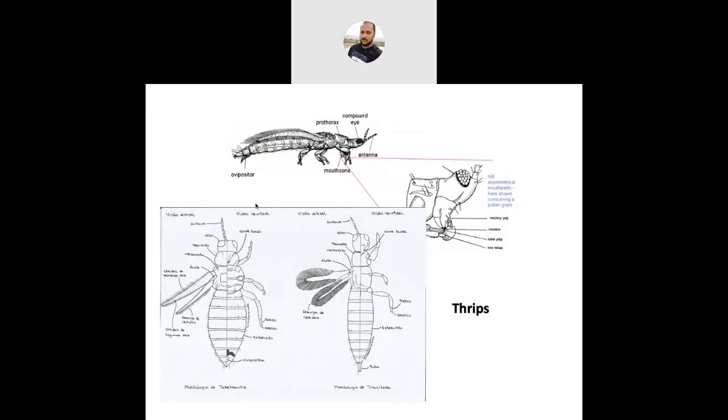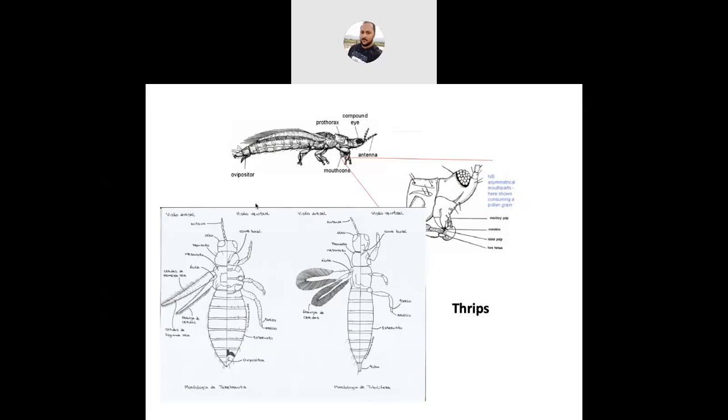Another important group is Thysanoptera. Very, very important. As you know, in most of the vegetable crops like chili, brinjal, tomato, and cucurbits, thrips is a very, very serious pest. So under Thysanoptera, the common insect is thrips. And what is its etymology? Thysano means fringe, and ptera means wing. So it is a fringed wing.